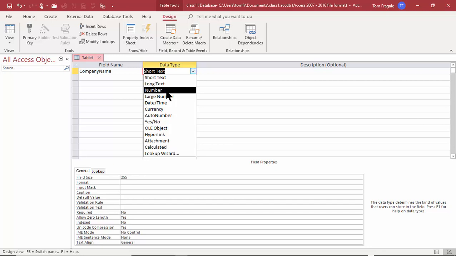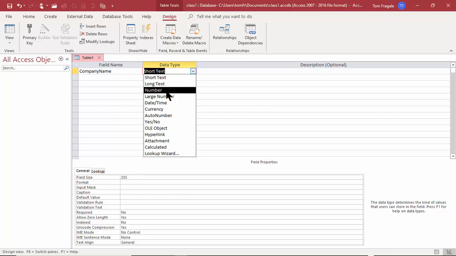Then we have a number field, and this is going to be any kind of number. So it could be a positive or a negative number. It could be a whole or a decimal number. Any kind of number that you would use in a mathematical statement would be a number field. So maybe a tax rate. A tax rate would be a number because I have to do math with that.